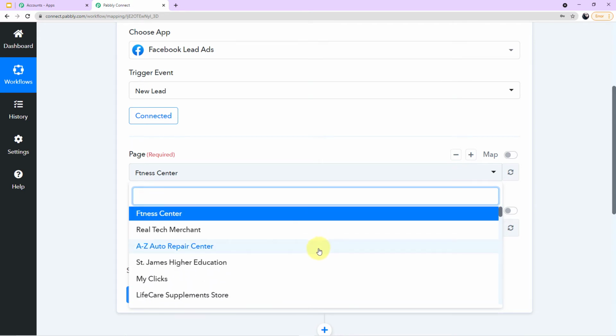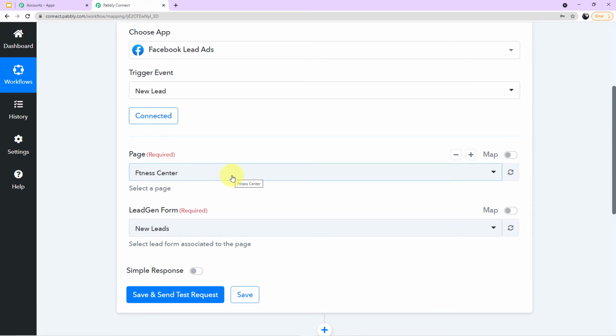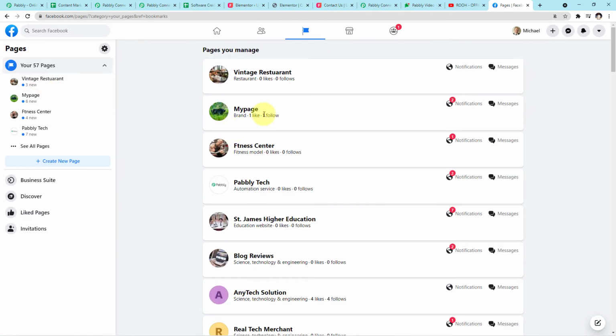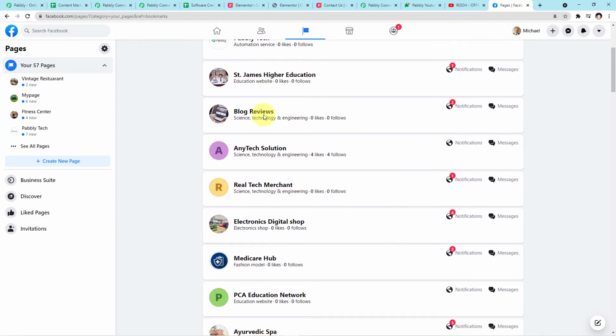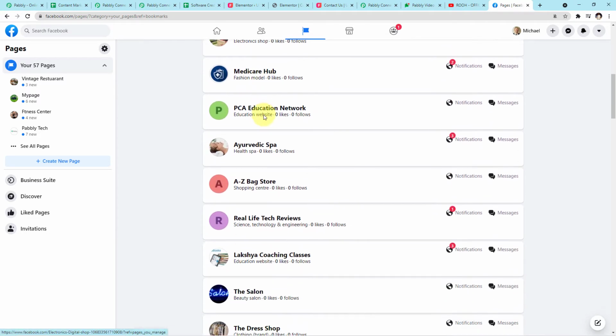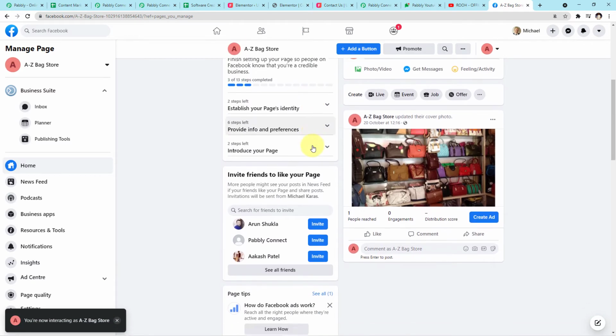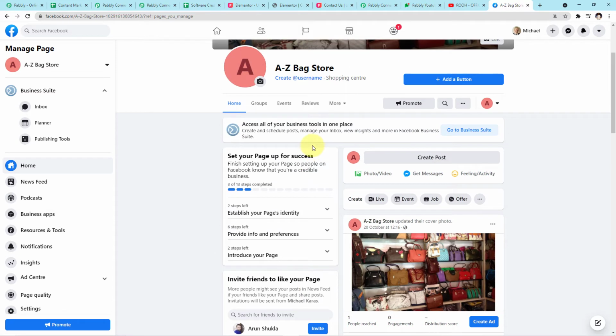Let me show it to you. Let me take you to my account on Facebook first. Okay guys, as you can see, this is my account on Facebook. Now let me go to pages and let me show you the pages. So these are the pages which I have in my account, and this is the particular page, A to Z bag store. This is the page which we have to map in our Pabbly Connect account.